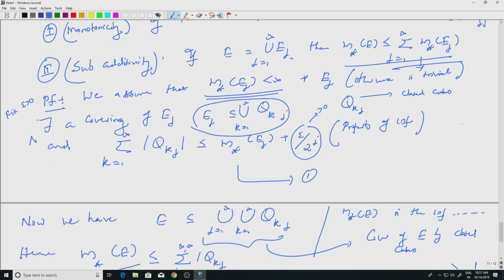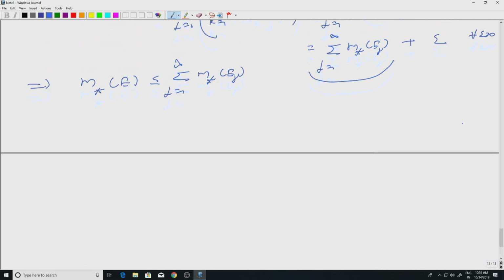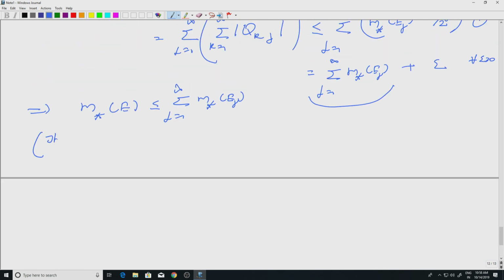So, this argument is something we will use again and again. Okay. So, let me give it a name. So, this argument, we will call it the epsilon by 2 to the j argument, will be used again and again. So, this is something you should understand very clearly. So, we have two properties, monotonicity and we have subadditivity.